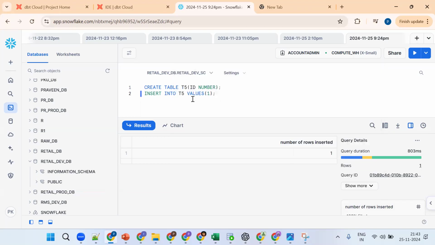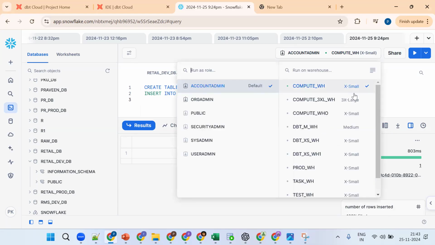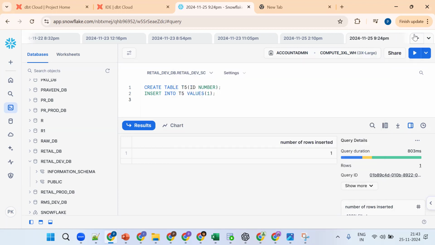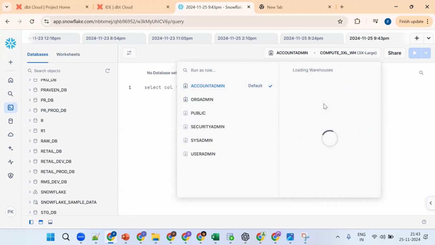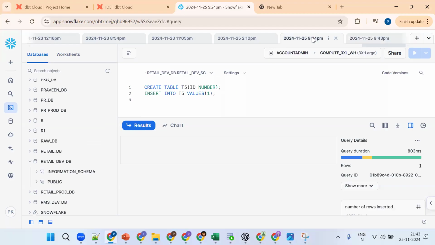Why is it getting the default X-small compute warehouse, and not medium or others? By default, the compute warehouse is given by Snowflake. When I open a session, it will be the default warehouse. We can change it depending on the requirement. That is the functionality.